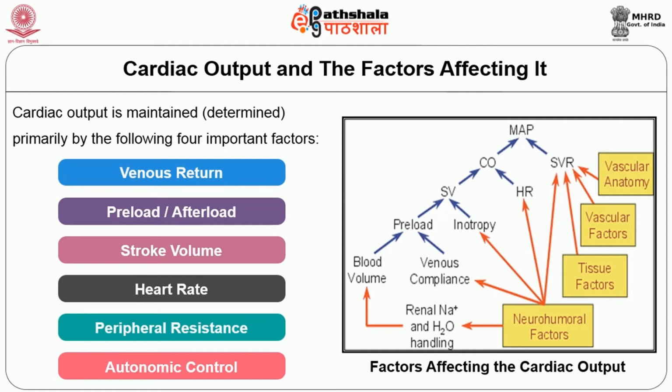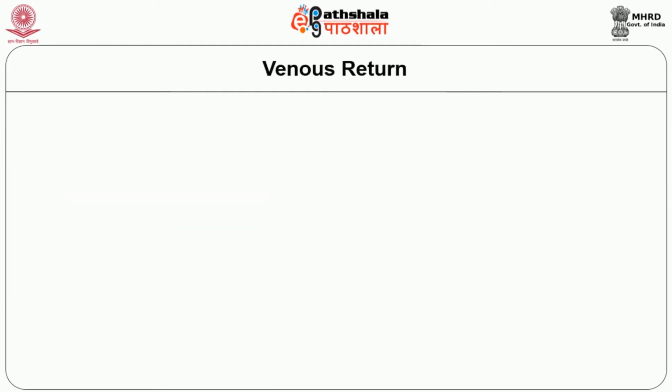Now look at the diagram. The diagram shows how the cardiac output is controlled by neurohumoral factors, tissue factors, vascular factors and vascular anatomy. Now we will see the first important factor deciding the cardiac output, that is venous return.